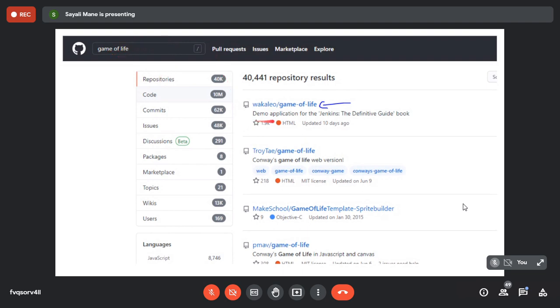Yes, ma'am. Okay, see here, click on the first one. Don't go for the second and third one. See here, the demo application for Jenkins, the definitive guide book. The first one, please click on that.